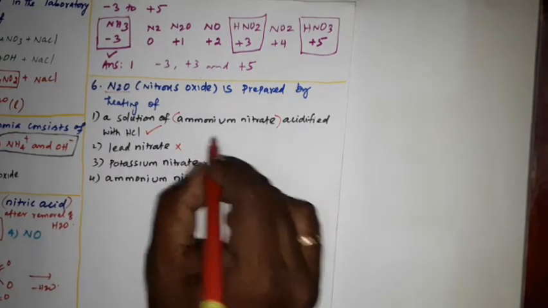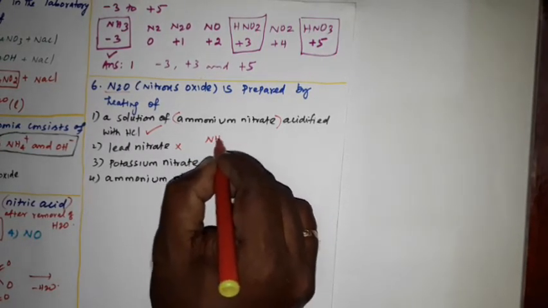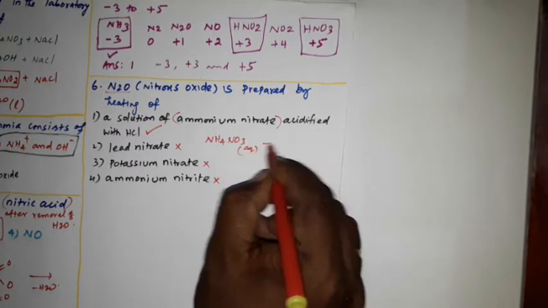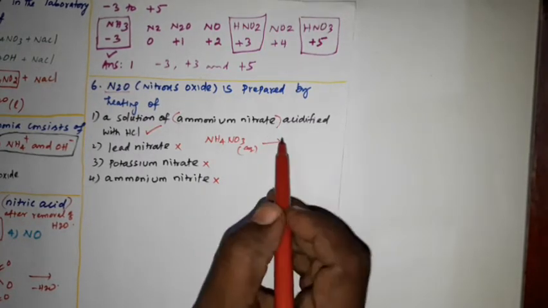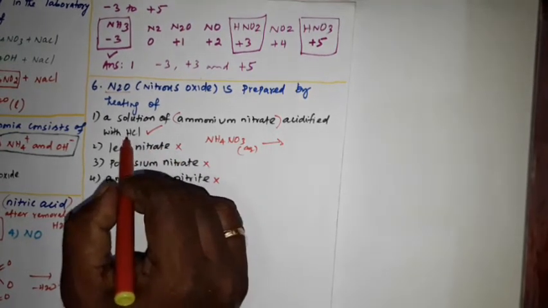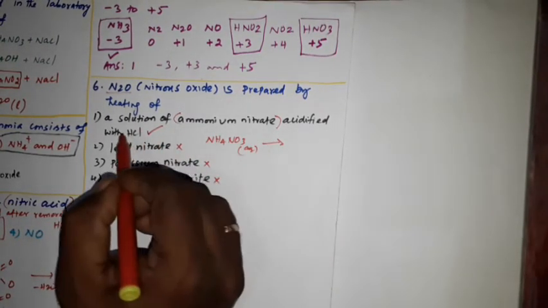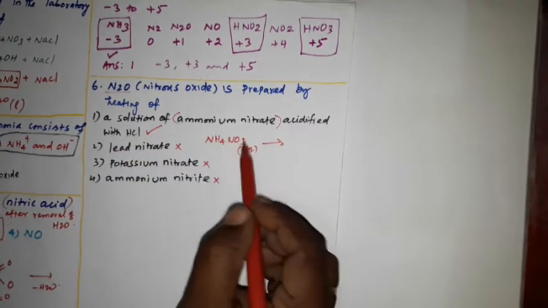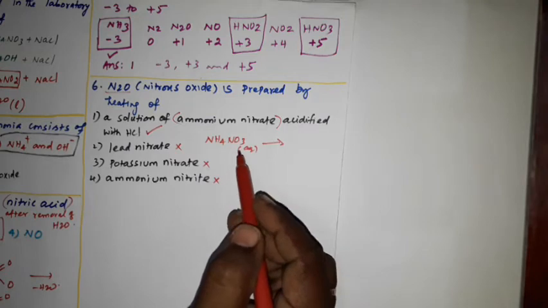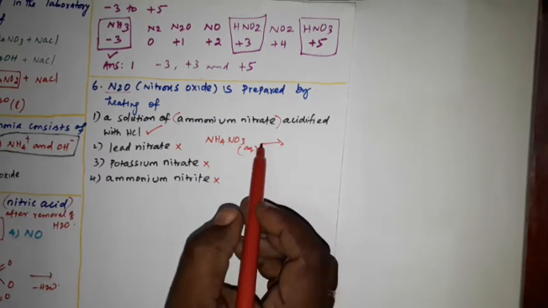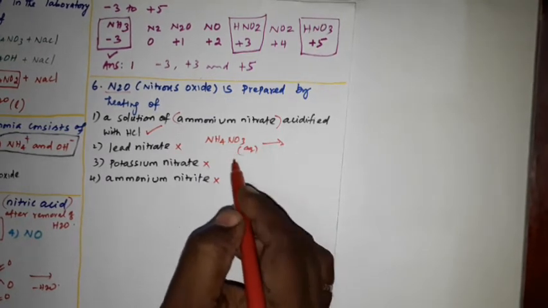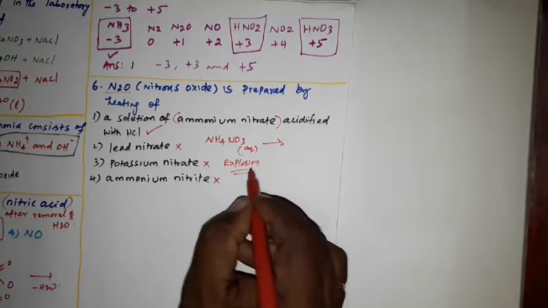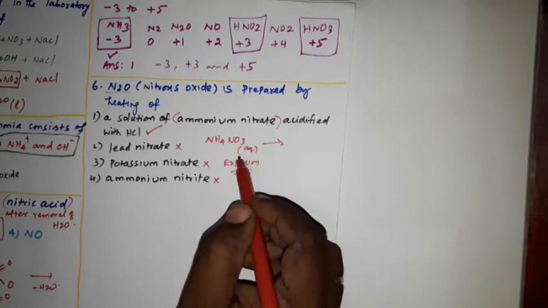See, usually ammonium nitrate, that is NH4NO3, is in aqueous condition. If you heat it directly without adding any acid, especially HCl, if this ammonium nitrate is not acidified, what will happen? There is a chance of explosion. Okay, so to avoid this explosion, this ammonium nitrate is acidified.